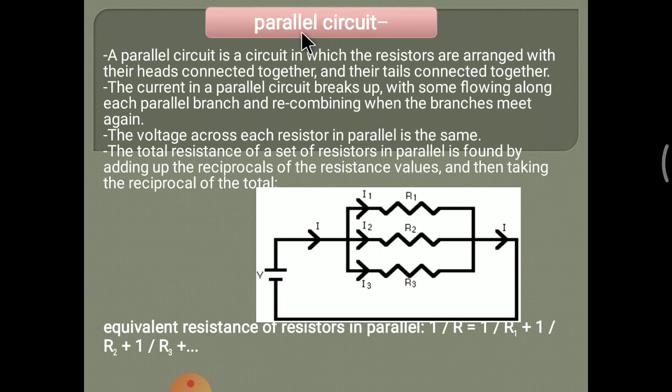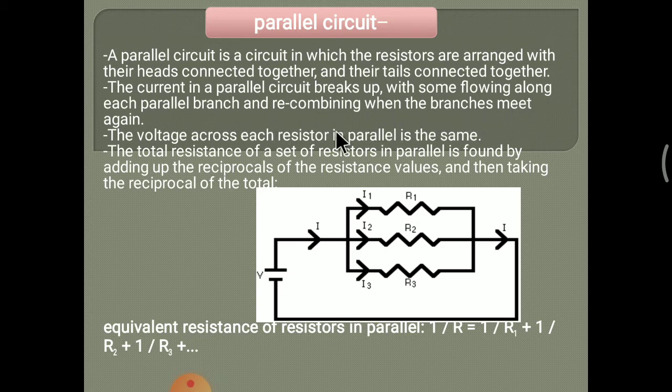Next, parallel circuit. This is the diagram of a parallel circuit. A parallel circuit is a circuit in which the resistors are arranged with their heads connected together and their tails connected together. That means one side of the resistors is connected together and the second side of the resistors is also connected together. The current in a parallel circuit breaks up, with some flowing along each parallel branch, and recombines when the branches meet again.